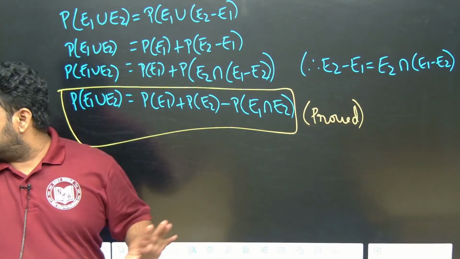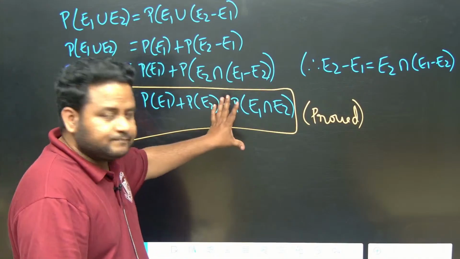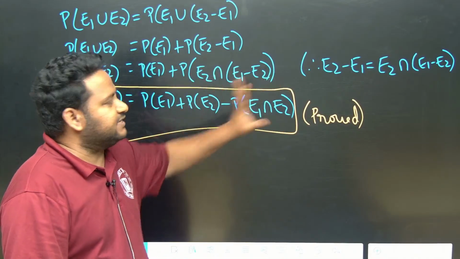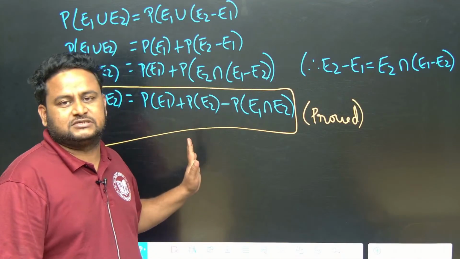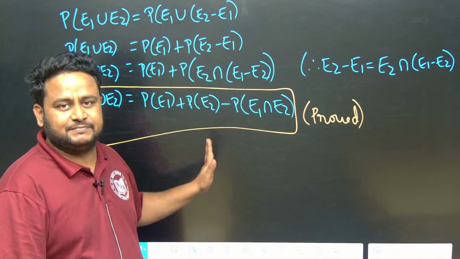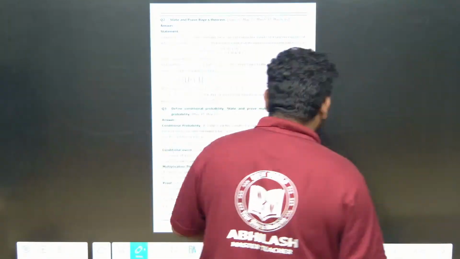Clear? So these are the steps you have to follow. Neatly you have to take it. Step by step you have to write each and every step. Even if you write more steps, no problem, but you should not reduce the steps, if you have to get full marks. Each and every step you have to show to the examiner neatly. Clear? Got it? Okay. Let's move to the next question, friends.